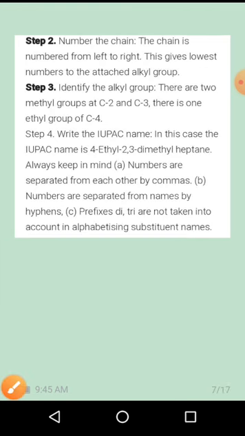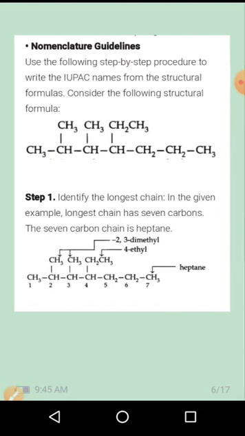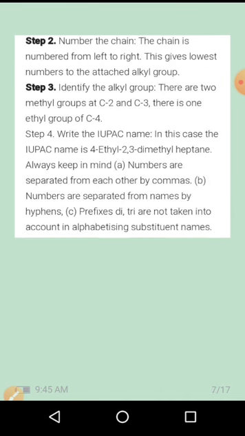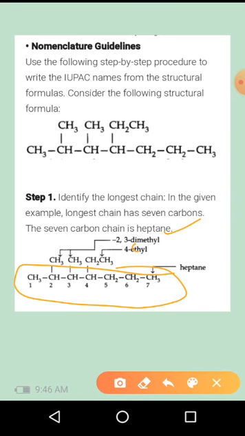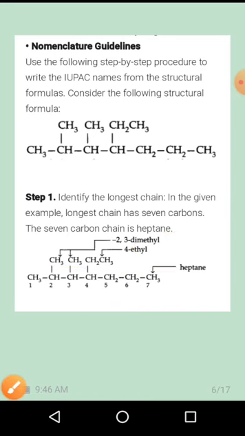Identify the alkyl groups. Here a methyl group is present, and in the third position also a methyl group. This one is an ethyl group. Next, write the IUPAC name of this compound. Here ethyl is present; according to alphabetical order, E comes first, after that M. So while naming this compound, you have to name the substituents first, after that the root word. So the name becomes 4-ethyl-2,3-dimethylheptane. Because all the carbons are linked by single bonds, saturated, this belongs to the alkane family.